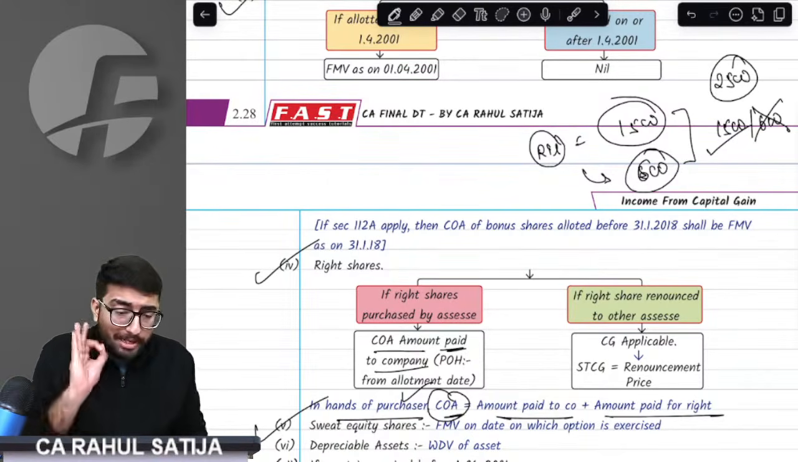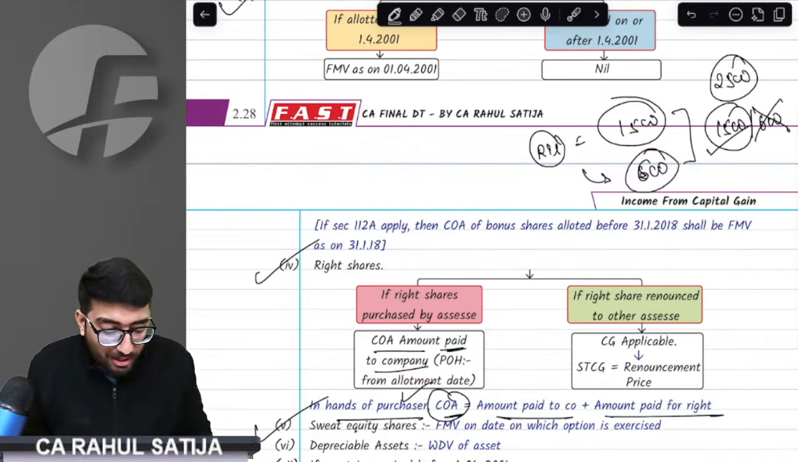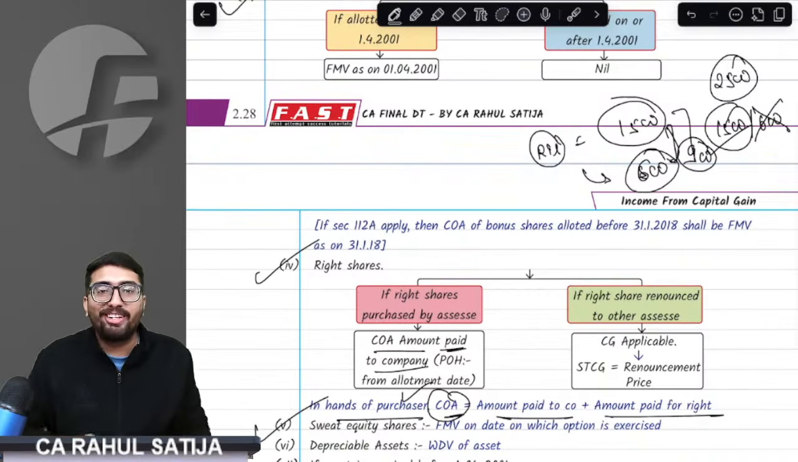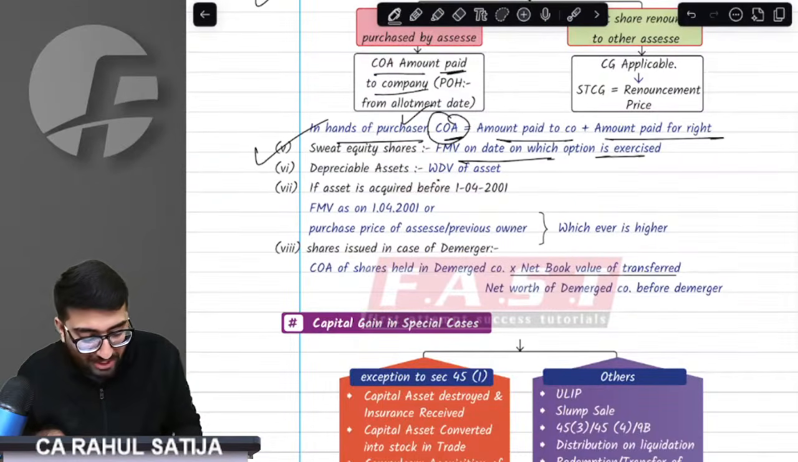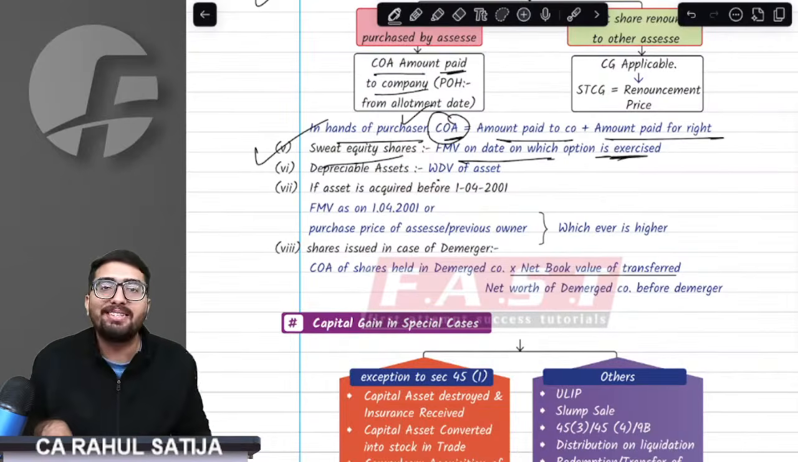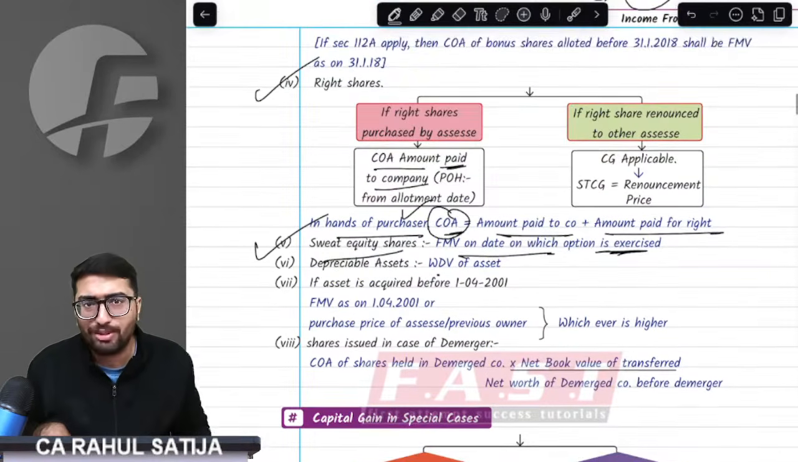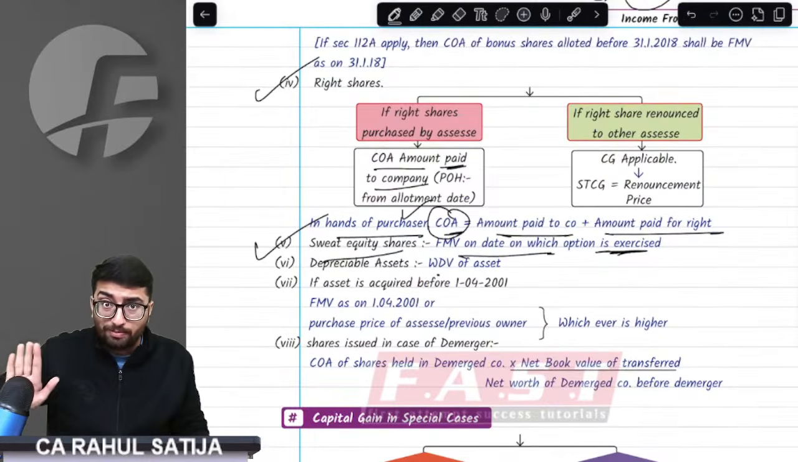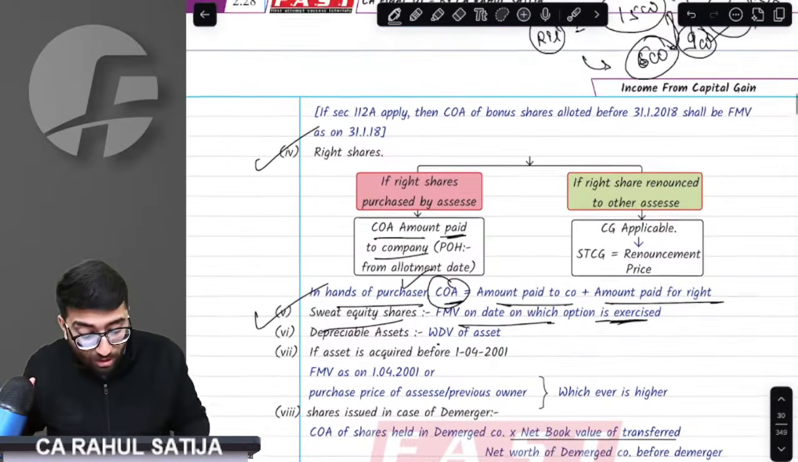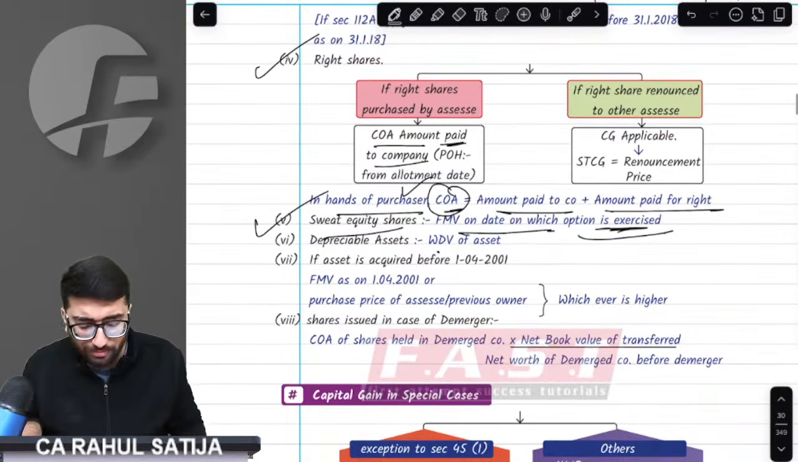Why 1500? Simple reason being, sir, this difference of 900 is already taxable under salary. Therefore, whatever the FMV as on the date of exercising the option is, that will be considered as the cost of acquisition. So in ESOP, price paid to the company is not the cost of acquisition. Cost of acquisition would be the FMV on which the option is exercised.